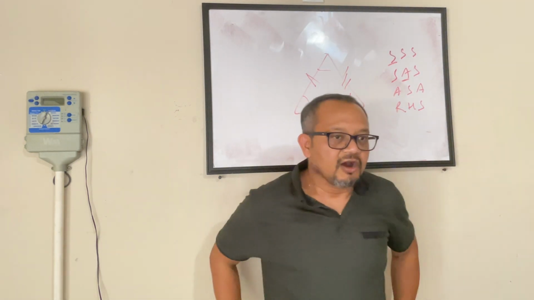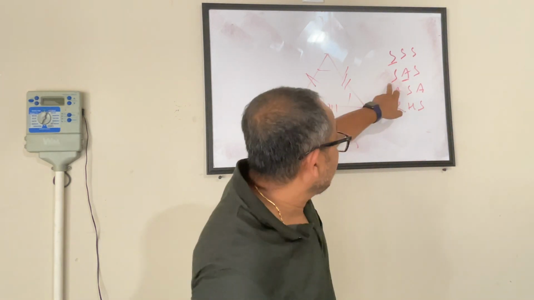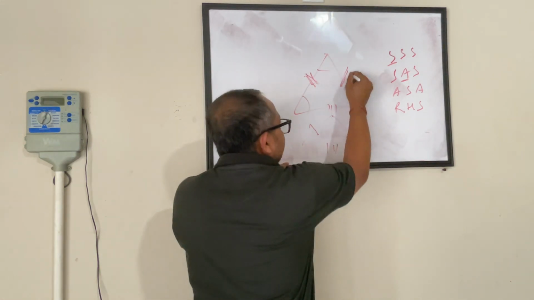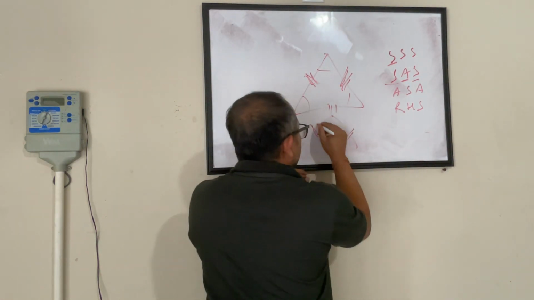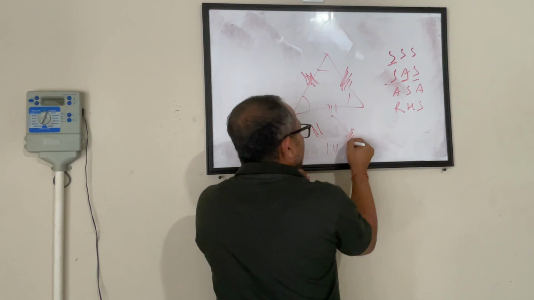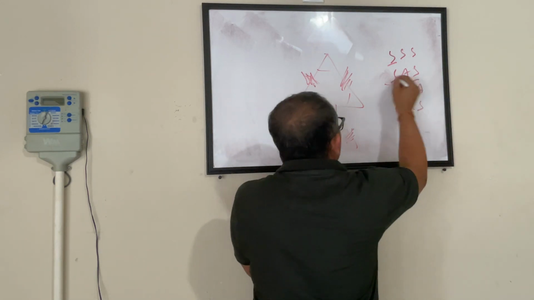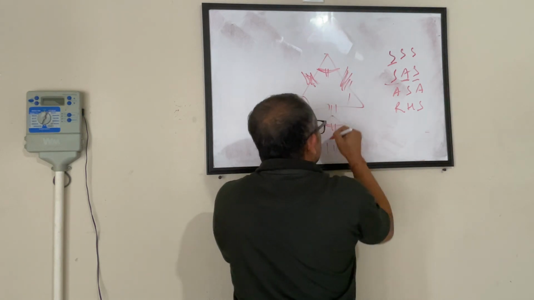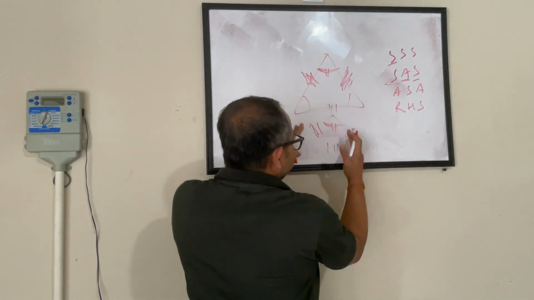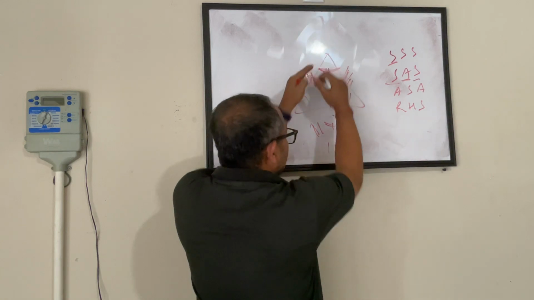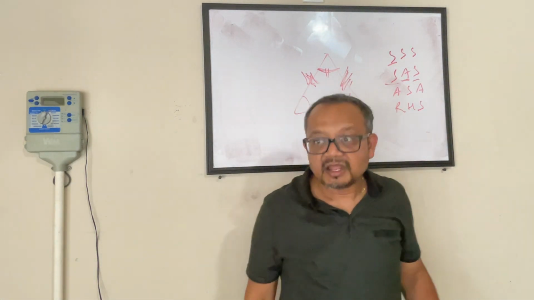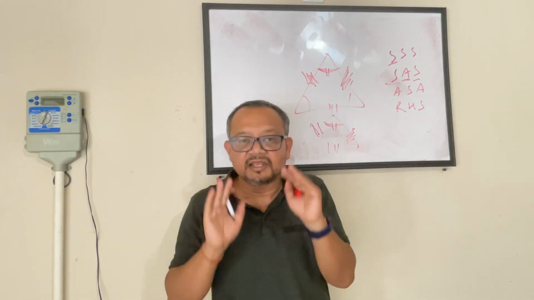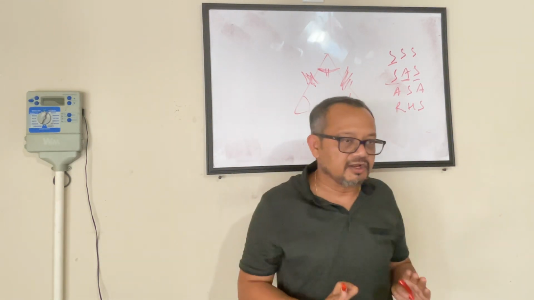All right. When we say SAS, I'm saying two triangles where two sides are matching. So this side matching, this side matching, and the angle between them. So this angle is equal to this angle. When we have two sides matching and the angle between them matching, they are congruent. We have also looked at how to prove that. So when you go to the video of the class, you will be able to recall it.